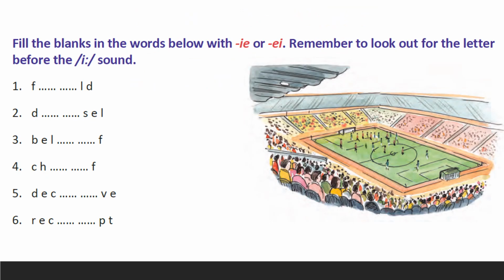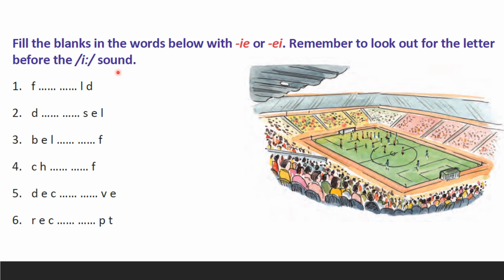Okay, children, now let's do the exercise which is on page number 50, right? Are you ready in page number 50 with pencil? Yes. Now, fill in the blanks in the words below with IE or EI. Remember to look out for the letter before the E sound.